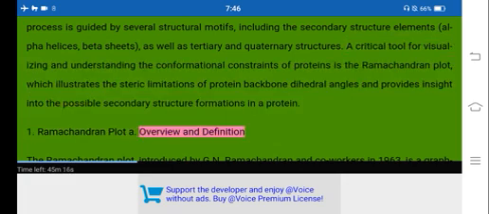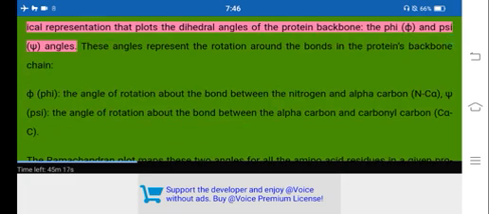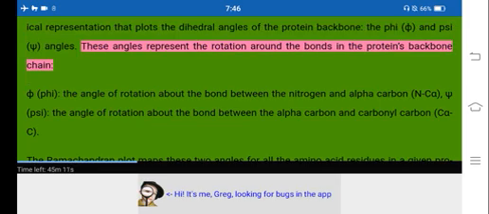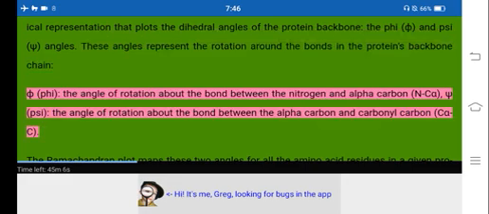1. Ramachandran plot. A. Overview and definition. The Ramachandran plot, introduced by G. N. Ramachandran and co-workers in 1963, is a graphical representation that plots the dihedral angles of the protein backbone, the phi and psi angles. These angles represent the rotation around the bonds in the protein's backbone chain.